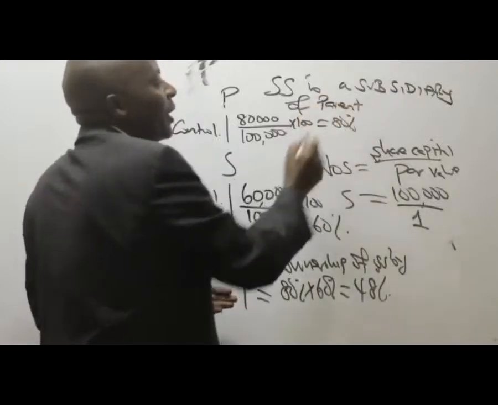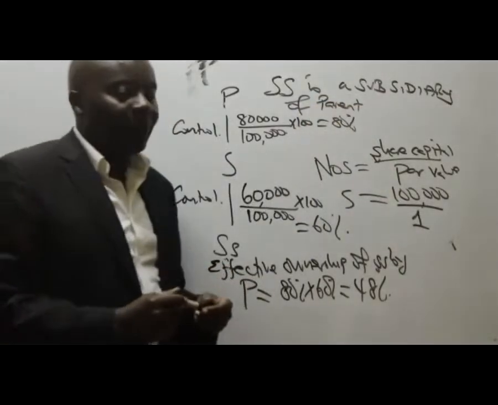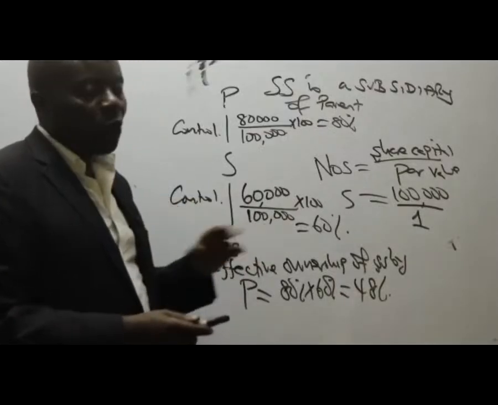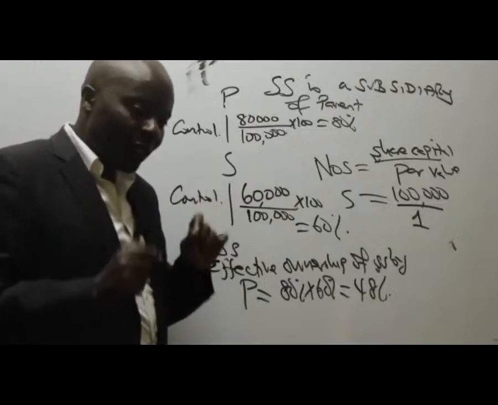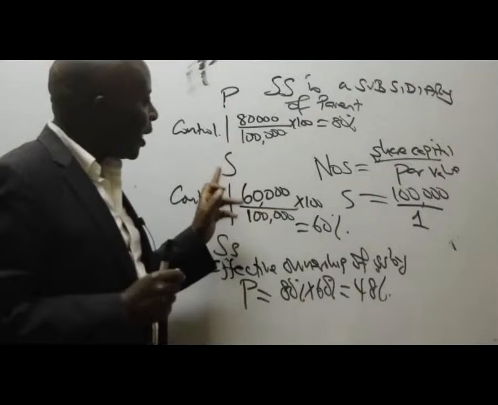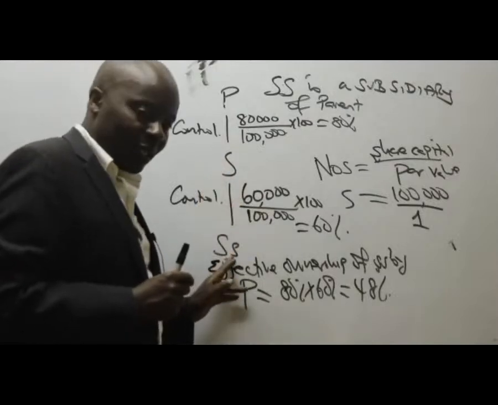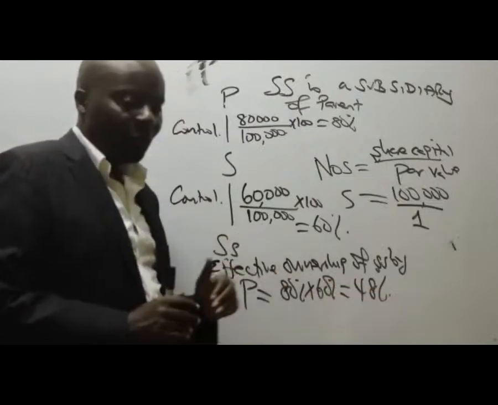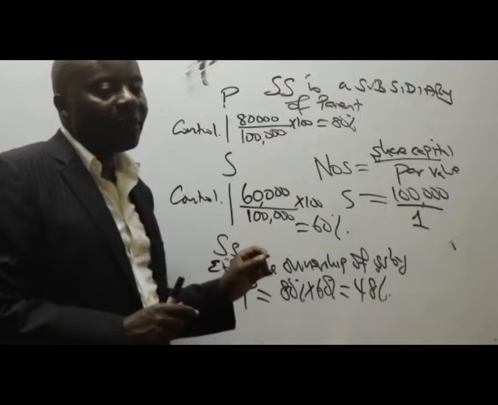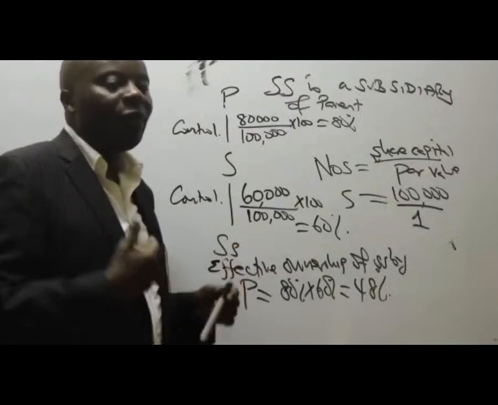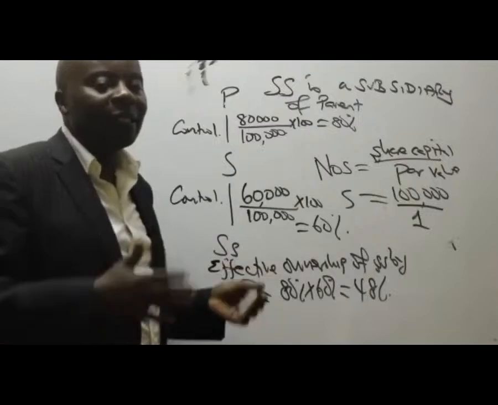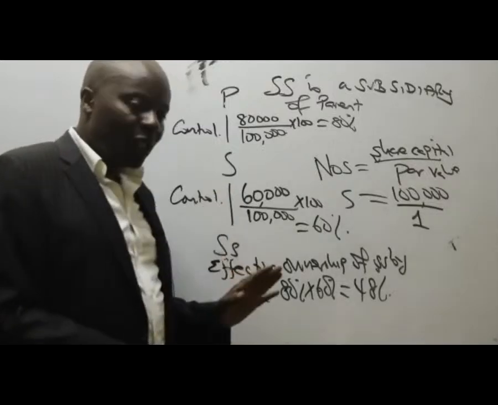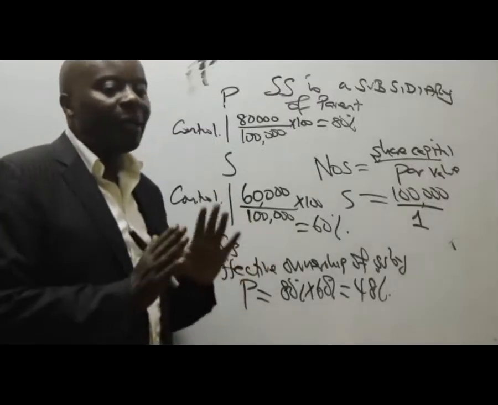Is still a subsidiary of what here, somebody? The parent. It is a subsidiary based on what is called control. We are controlling S, and S is controlling who? SS. So because of that control, ladies and gentlemen, the numbers here notwithstanding, straight away SS becomes our subsidiary. If you wish, you can call it a sub-subsidiary, but that really doesn't make sense. In the group, this SS will be consolidated just like how you consolidate any subsidiary.